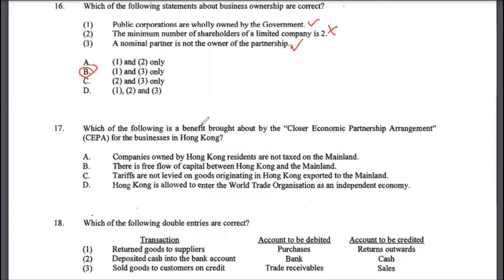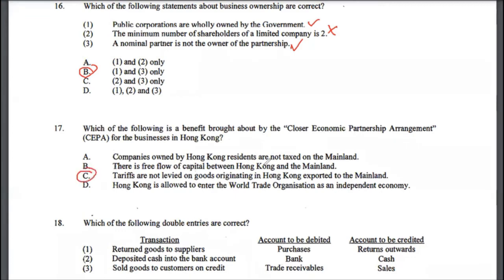Which of the following is a benefit brought about by the Closer Economic Partnership Agreement, CEPA, for the businesses in Hong Kong? You can search on Google about what this organization is if you don't know, but all it does is help trade between Hong Kong and mainland. So the correct answer in this case is 17C.